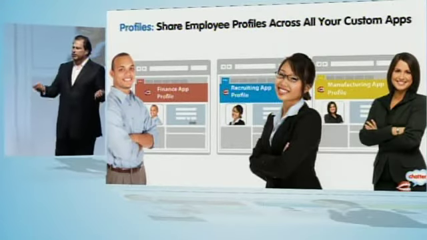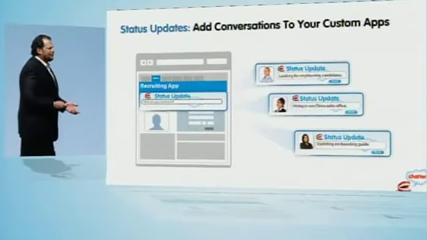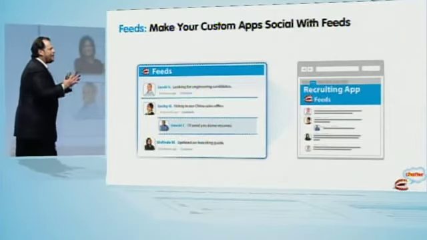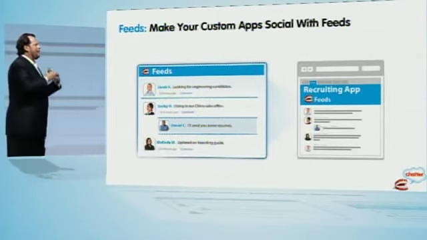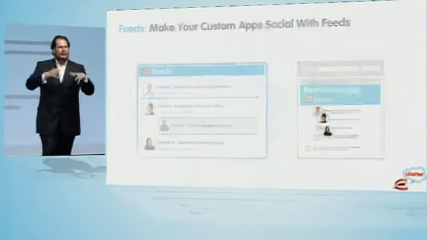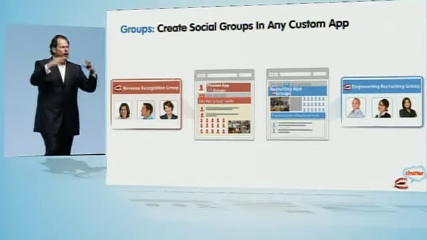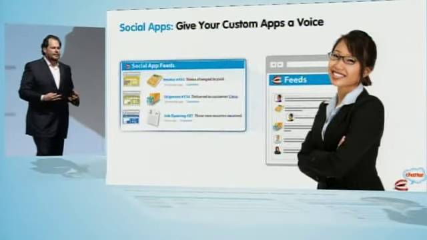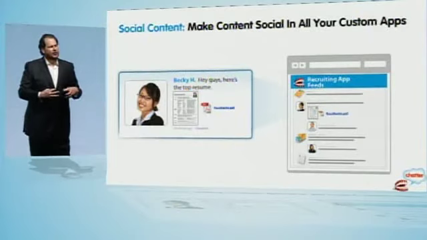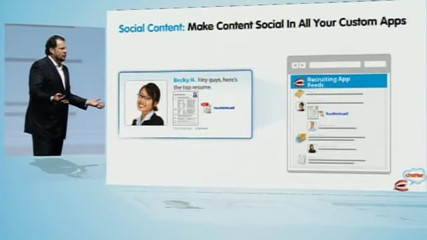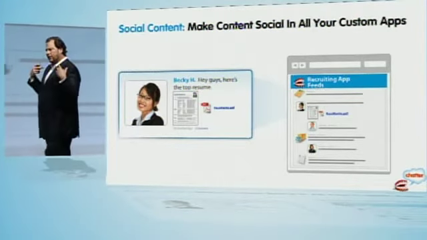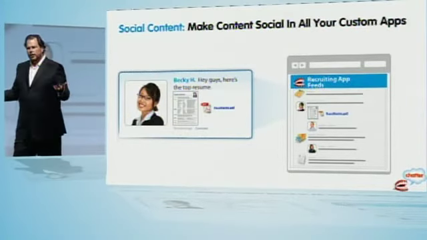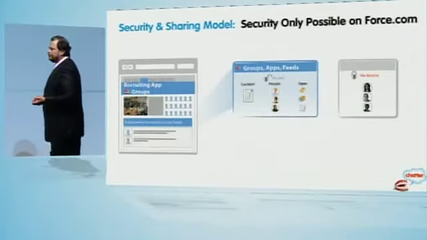Because when we talk about profiles, status updates, the ability for people to talk, feeds, the collection of these things happening, the status updates and the access happening from the different apps, when we talk about groups coming together for the competitive situations or to work on a product or a project, when we talk about the social apps, the feeds appearing on the apps, when we talk about social content, that is, all the content has feeds as well, that your content is talking to you, that your apps are talking to you, that everything is coming together, and that you're creating this new level of awareness, and all wrapped in our security model.